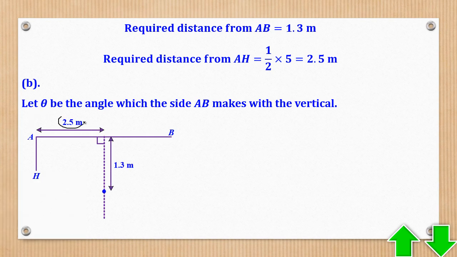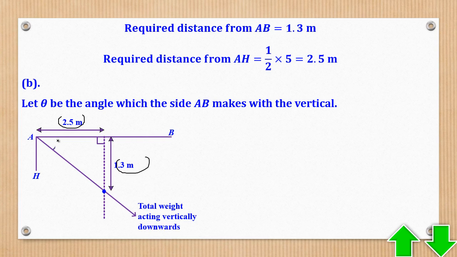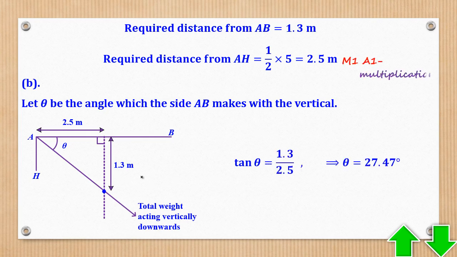So is the x coordinate, y coordinate, then the line of action of the weight is that. So the angle side AB makes with the vertical, this is now the vertical, it is this theta. So we have already got a right angle triangle, so we can get the value of theta. And that's what they wanted.